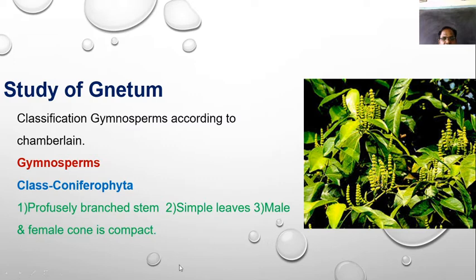So Pinus was included in the Coniferophyta, and gymnosperms like Gnetum are also included in the Coniferophyta. They have the branching nature. One more thing, they have simple leaves, and male and female cones are found in compact nature.